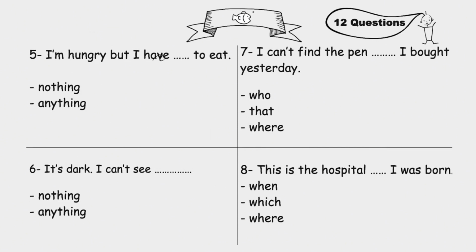I'm hungry, but I have blank to eat. Nothing, anything. Have, so the sentence is positive, so we use nothing here. I have nothing to eat.